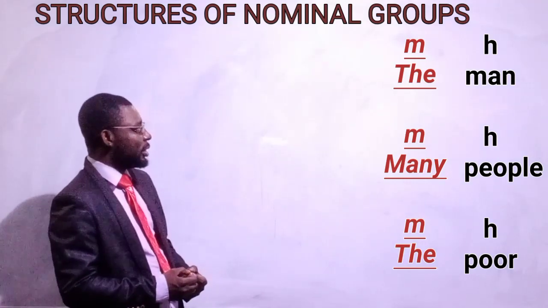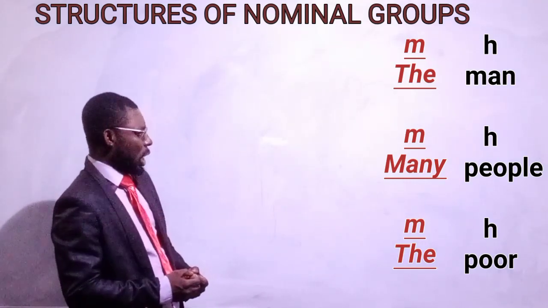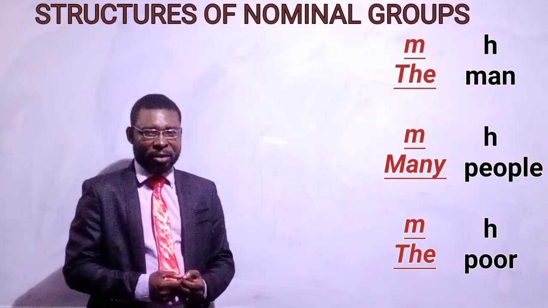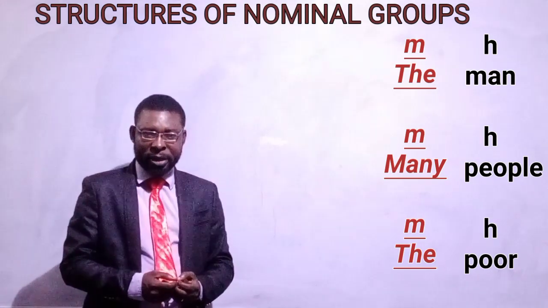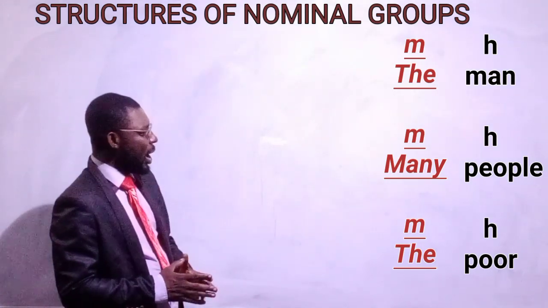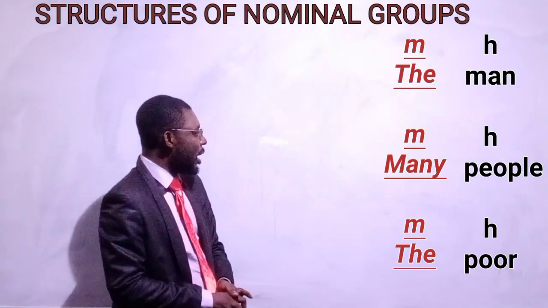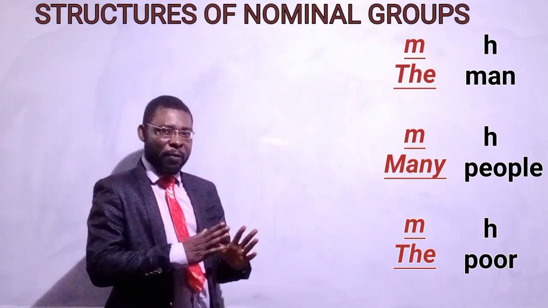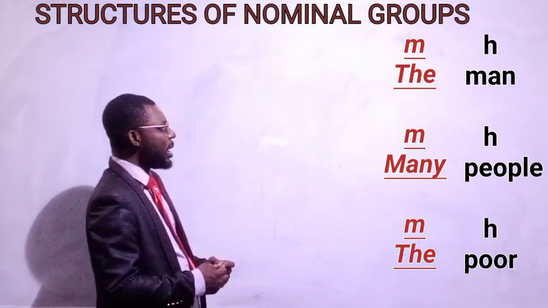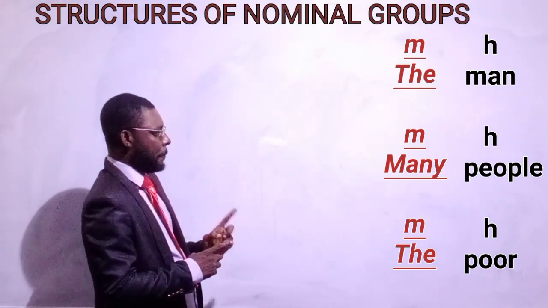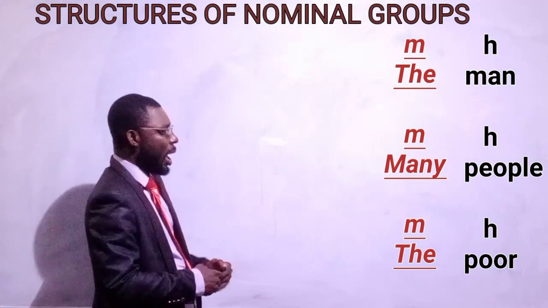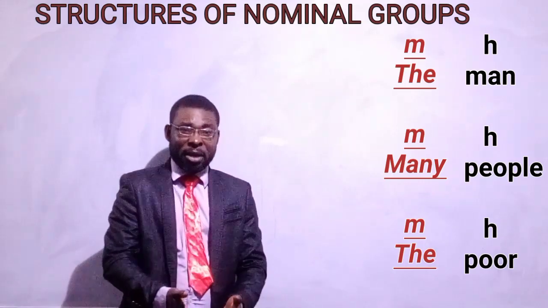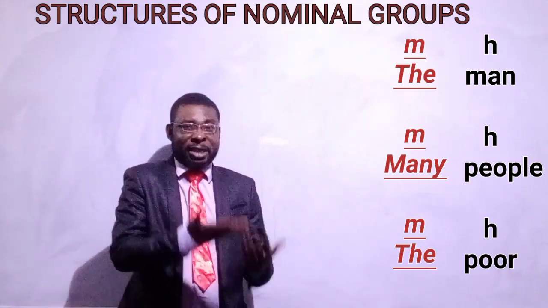But these words, the determiners coming before them, are just modifiers. Are you following me? So the words underlined are pre-modifiers or modifiers, while man, people, and poor are the words they are modifying, the words they are describing.